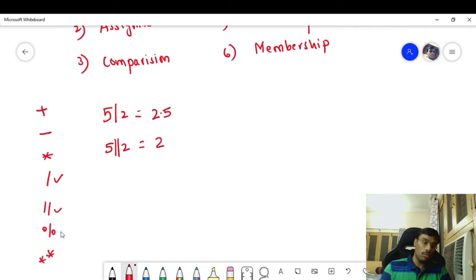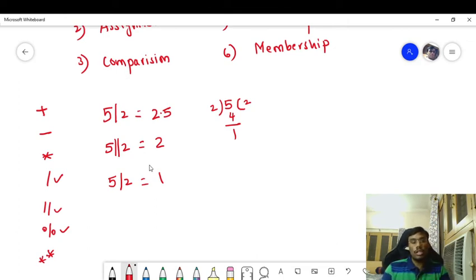So what is the modulo operator? Whenever you divide a number by another number, the modulo operator returns the remainder. In order to understand it better, you are dividing 5 by 2. How many times does 2 go in? 2 twos are 4. So the remainder is 1. This is how the modulo operator works.